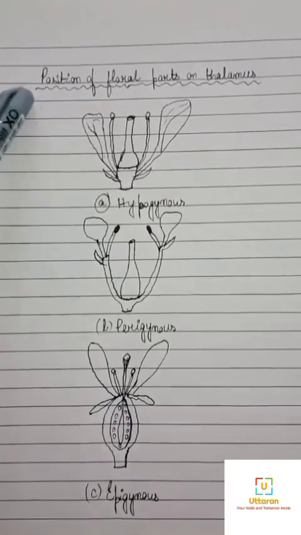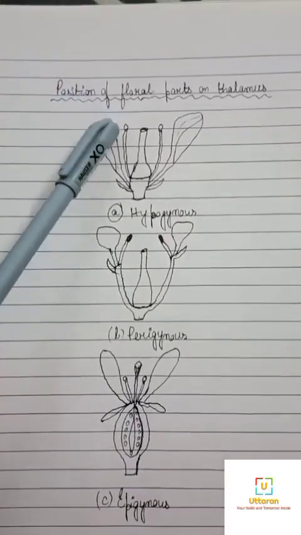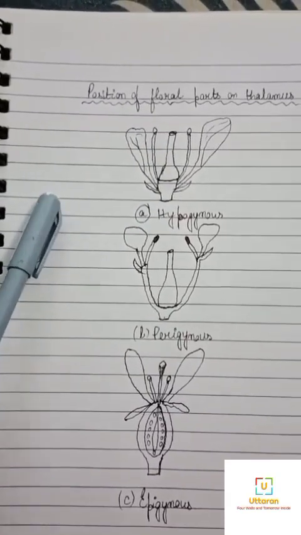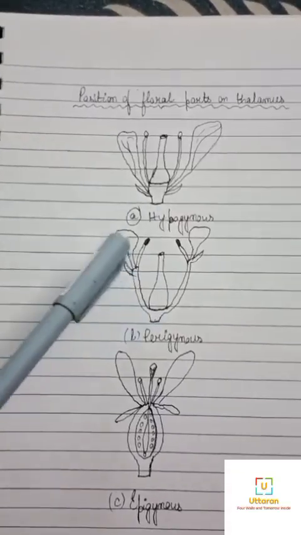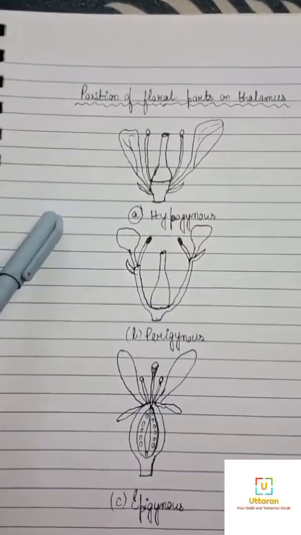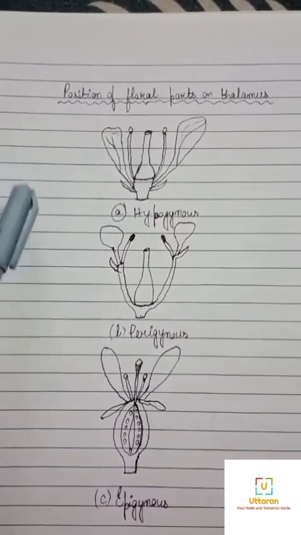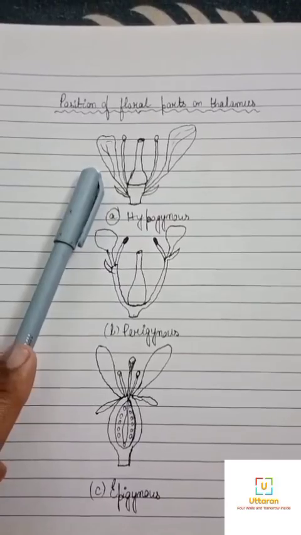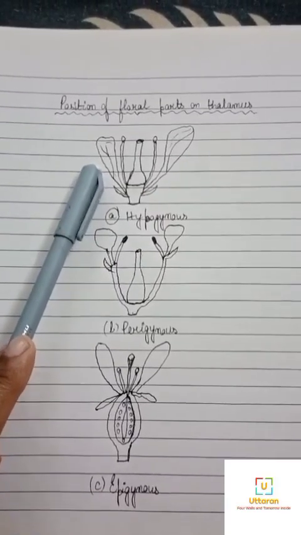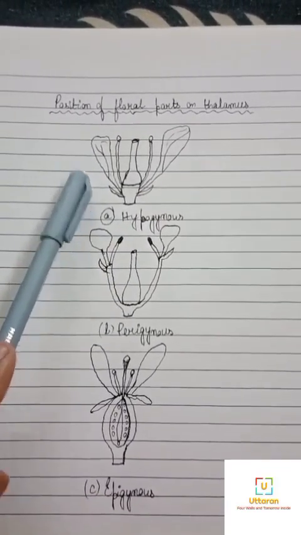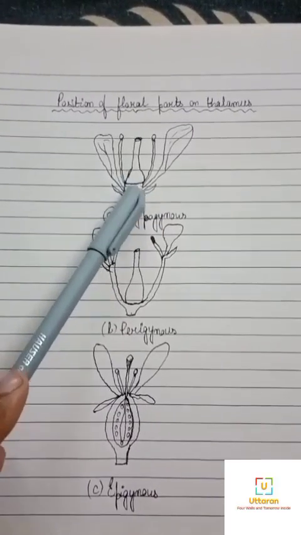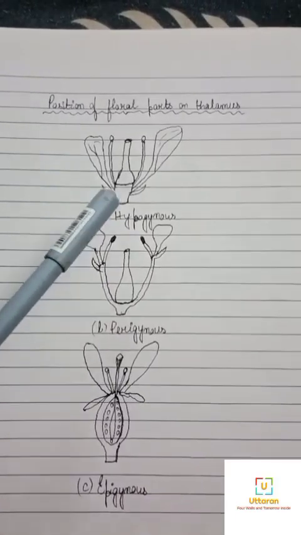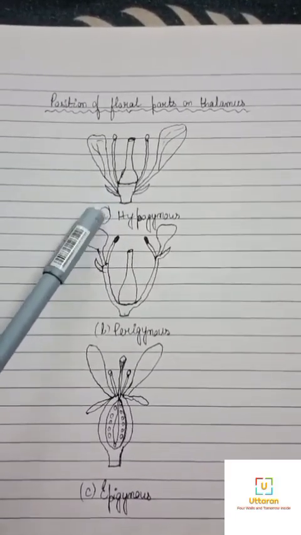Today we are going to study the position of floral parts on the thalamus. Based on the position of calyx, corolla and androecium with respect to the ovary on the thalamus, the flowers are described as hypogynous, where the gynoecium occupies the highest position while the other parts are situated below it. The ovary in such a flower is said to be superior, for example, mustard, China rose, and brinjal.